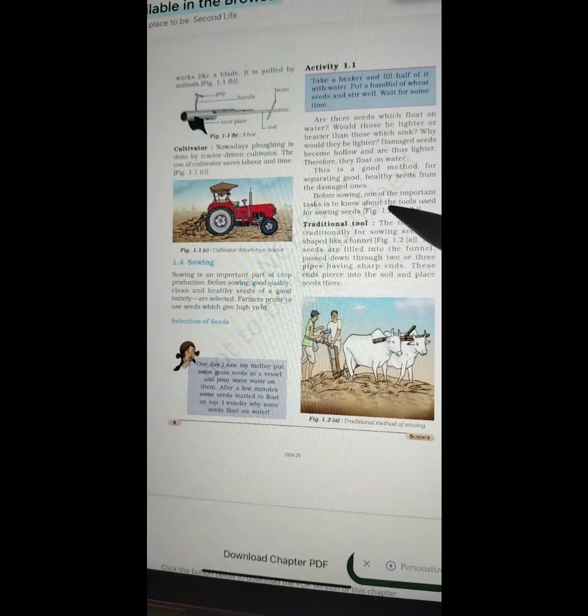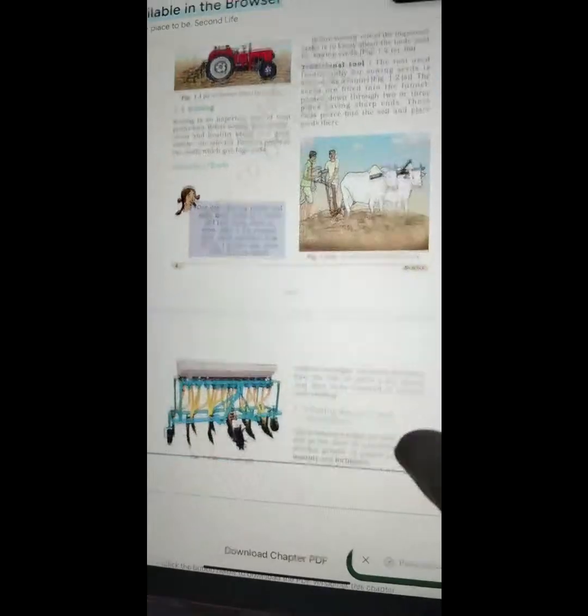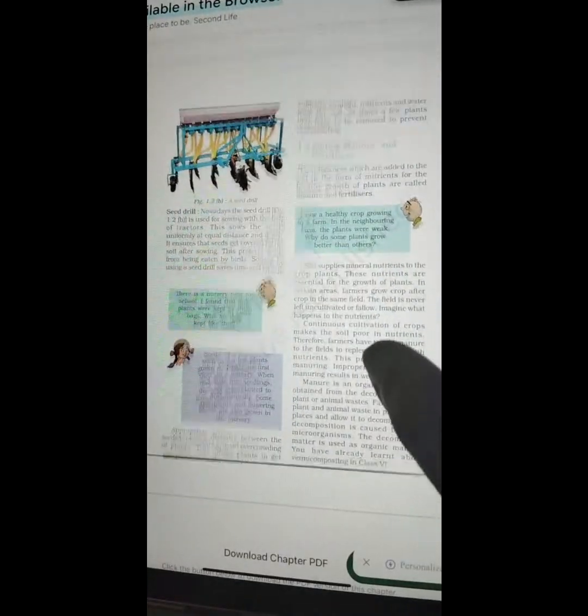Before sowing, one of the important tasks is to know about the tools used for sowing seeds. Figure 1.2ab. Traditional tool. The tool used traditionally for sowing seeds is shaped like a funnel. The seeds are filled into the funnel, passed down through two or three pipes having sharp ends. These ends pierce into the soil and place seeds there. Figure 1.2a. Traditional method of sowing.